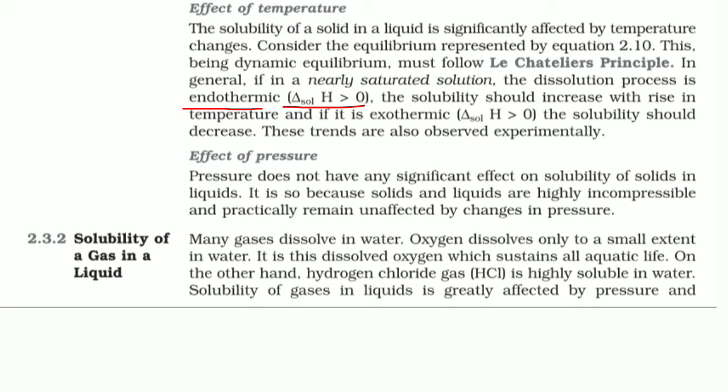If you want to calculate the change of enthalpy for the system, the change in heat in that system during the process at constant pressure is known as the change in enthalpy of the system.